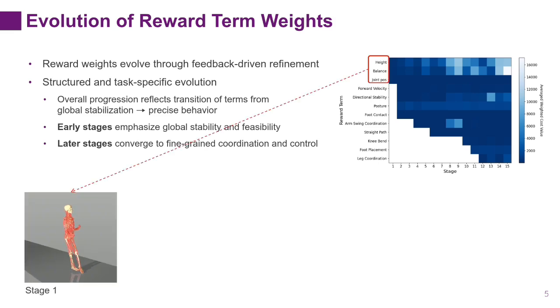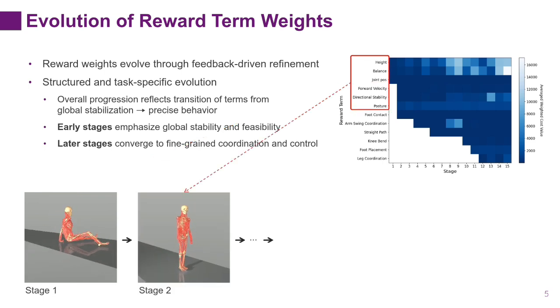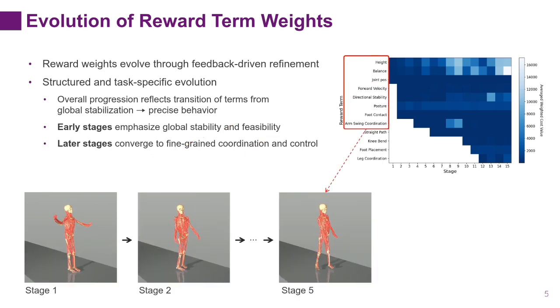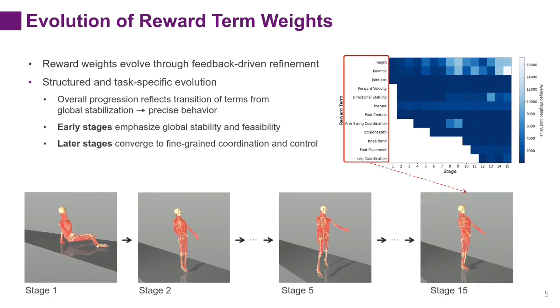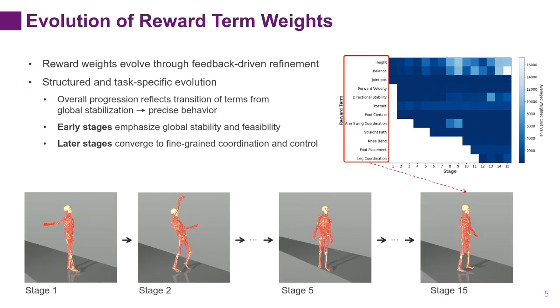You can also see this progression visually at the bottom. From stage 1 to stage 15, the motion becomes increasingly stable and natural, demonstrating how the learned reward evolves to produce more realistic locomotion.